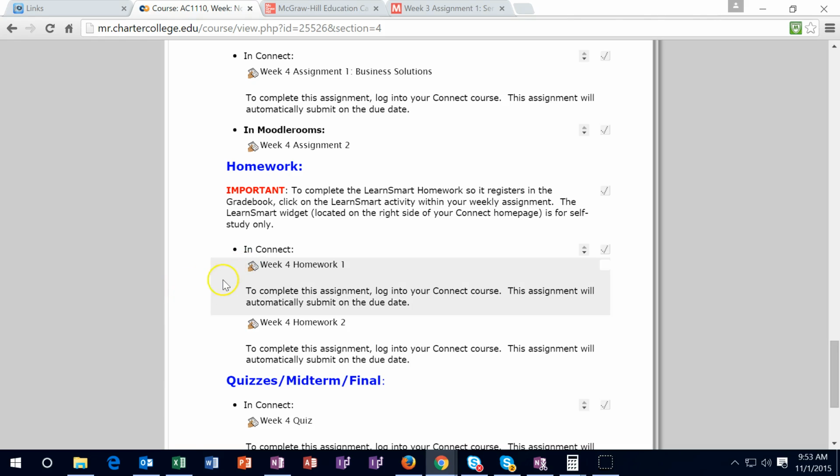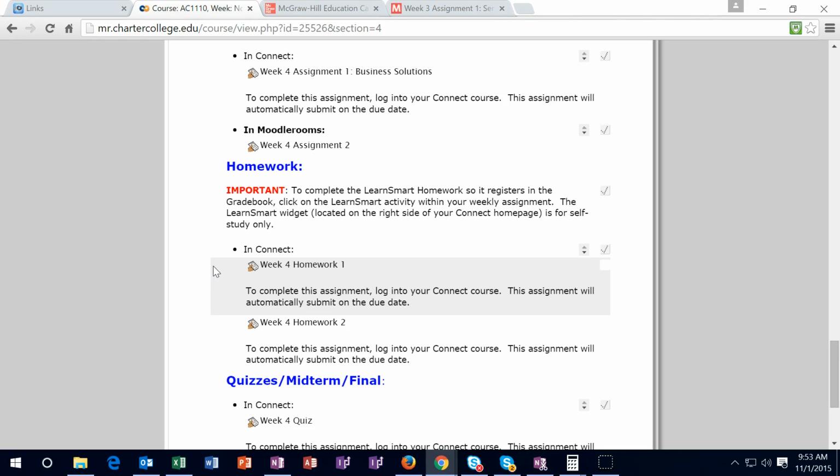Homeworks are the Learnsmarts, so do the Learnsmarts. Those will walk you kind of through the book. Once again, the long problem up here is really geared towards giving the big picture, where you have a lot of information and you see how everything's put together. The small problems, which are the quizzes and the discussion and the Learnsmarts, are a lot of times just as difficult, because even though they're not long, they have to limit the information. So remember that's why small questions can be kind of tricky in that way.